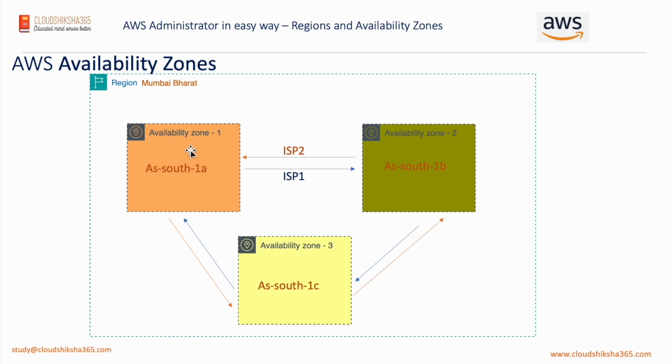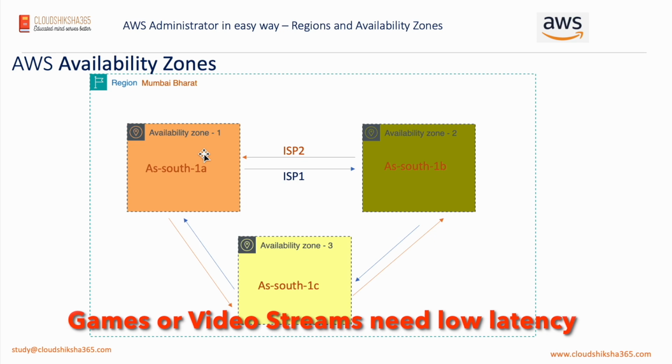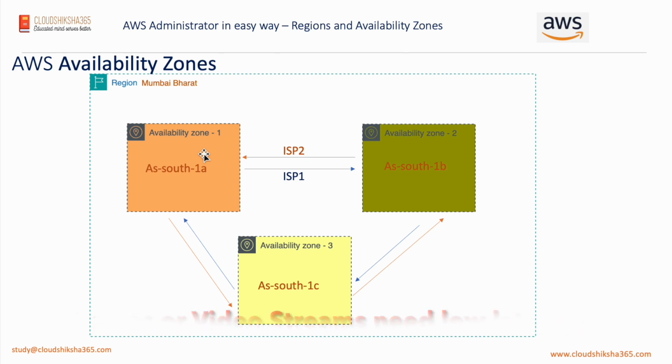For example, we discussed about availability zone, and this availability zone is in Mumbai. Now let's say you have one application and that application is very heavily used by users in Delhi. So there are many users in Delhi, and you want to have faster access to those users. Let's say this is a gaming service, and if that game is being accessed from Mumbai region, it will still take some time, maybe 10 milliseconds or 15 milliseconds. You want to have faster access to all the users who are available in Delhi.